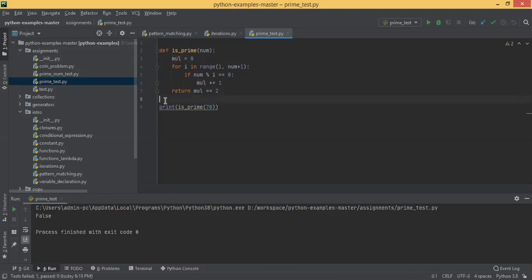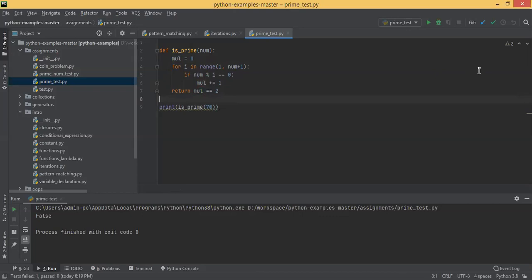2, because it is divisible by itself and 1. That's why you have given it 2, right? Exactly. That's the definition of a prime. I was wondering why this 2. That's basically because of the number of multiples.